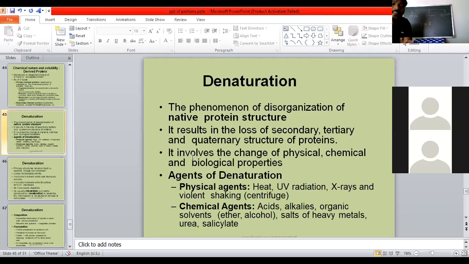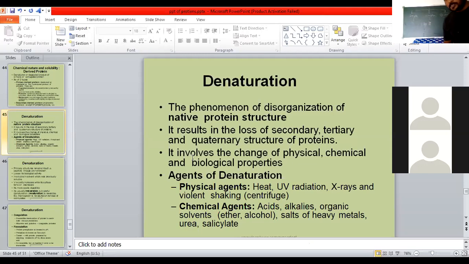Why? Because denaturation happened. Here the omelette is nothing but a denatured egg product, made by applying heat. Once it gets denatured, all the functional activities of proteins are dulled. There is no chance of development into an organism. Proteins are denatured, which is simply the phenomenon of disorganization of native protein structure. The protein structure is disturbed.